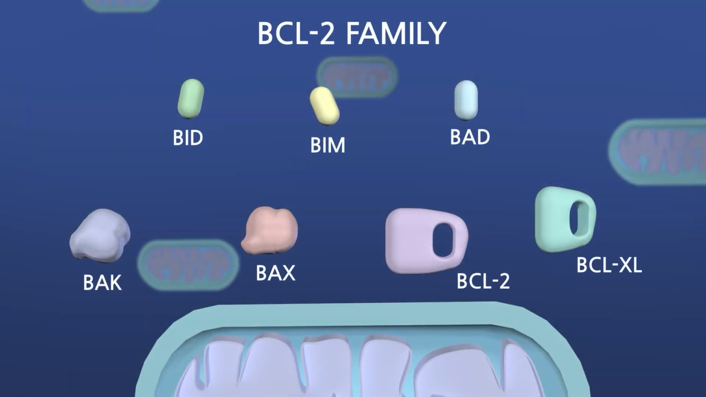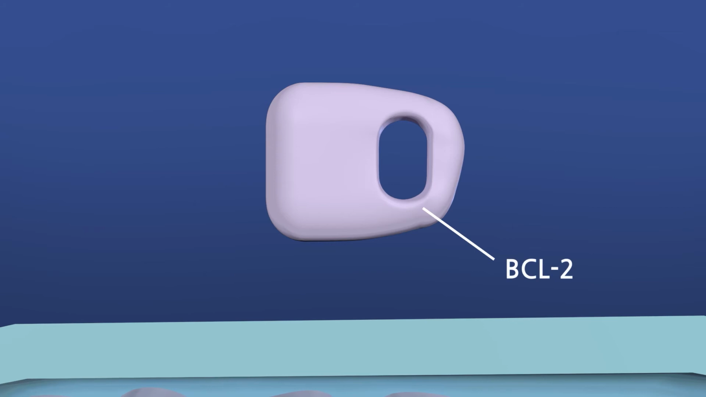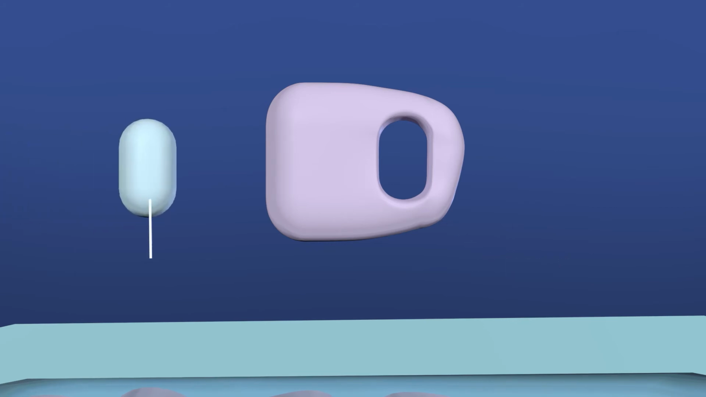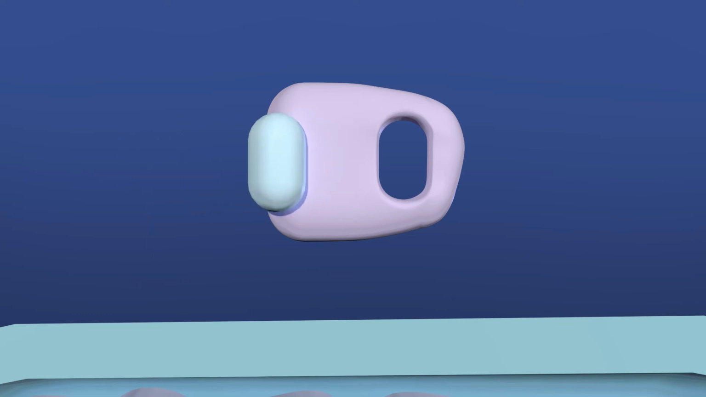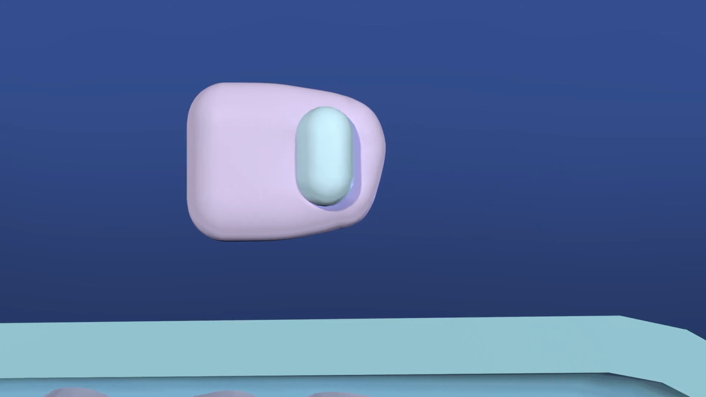The B-cell lymphoma 2 family, or BCL2 family, is a protein group that consists of proteins that either promote or inhibit cell apoptosis. Among them, BCL2 is a type of anti-apoptotic protein that inhibits cell death. When the cell needs to go through apoptosis, BCL2 is inhibited by BAD, or BCL2-associated death promoter, binding to block its anti-apoptotic effect.